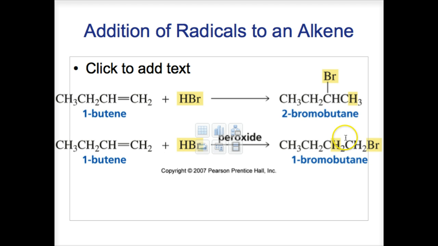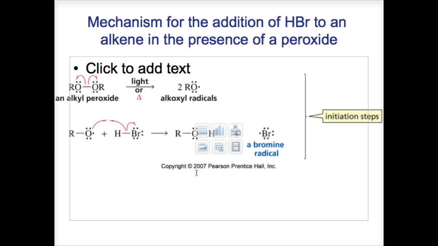So that's why bromine ends up on this carbon, because of the effect of peroxide on the bromine, turning it into an electrophilic bromine radical. Okay, so let's look at the next slide. Here's the mechanism for the addition of HBr to an alkene in the presence of peroxide.